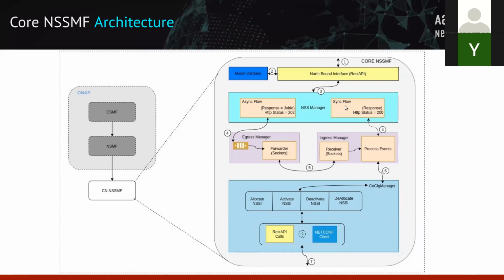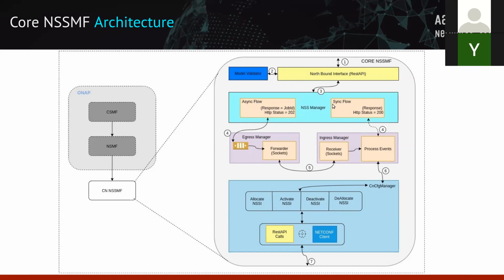A synchronous flow means we get a request, perform the configuration inline with our network functions in the core, and then send back a response. That is practically not a scalable solution, because you will block the management solution for one event to complete. So the idea is you should have a notion of async flow.